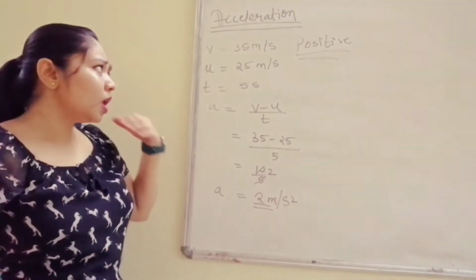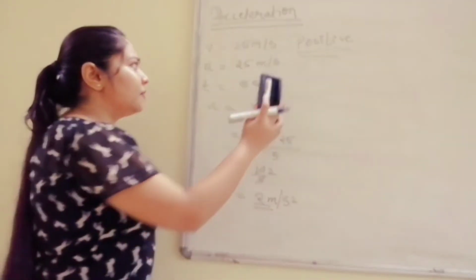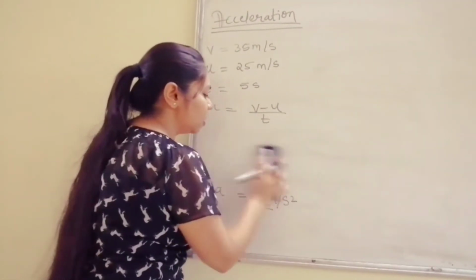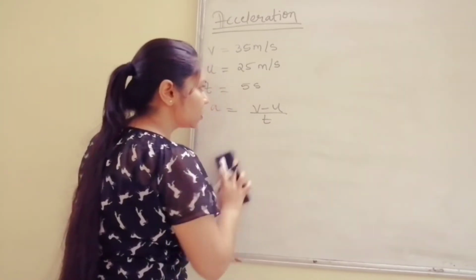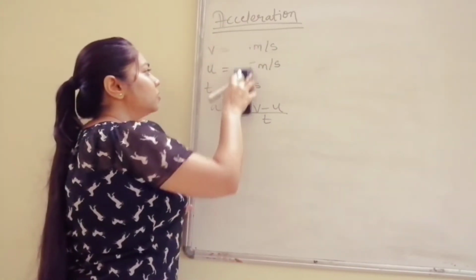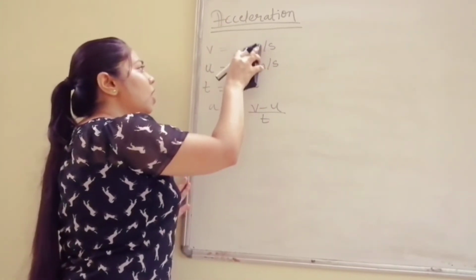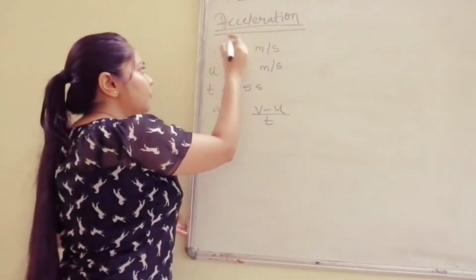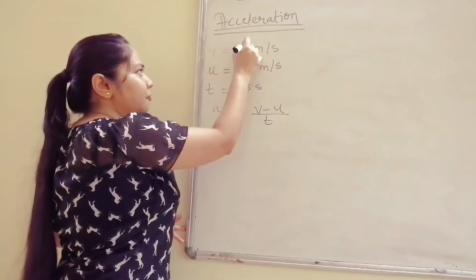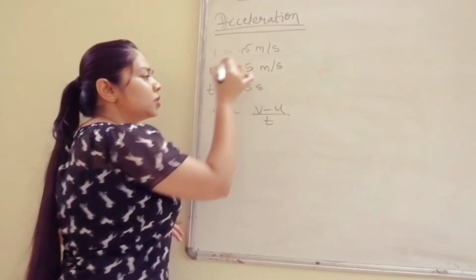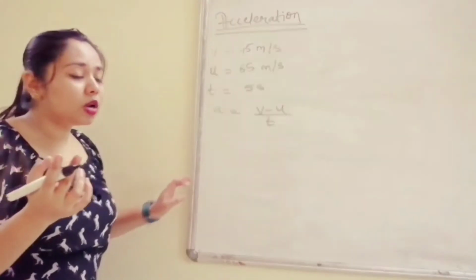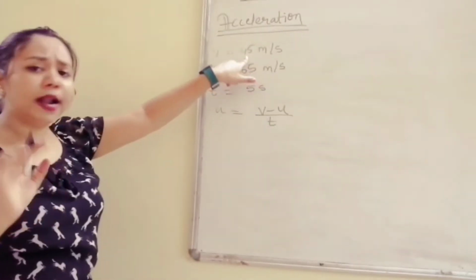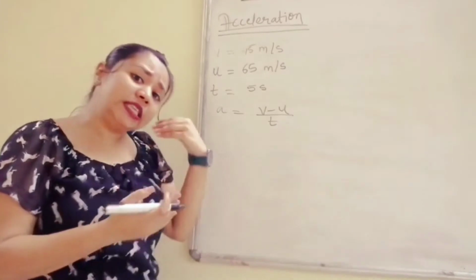Okay. Similarly, what will be negative acceleration? If I take my final velocity as 45 and my initial velocity was 65. Now what is more? Initial is more than the final velocity. See, there is no hard and fast rule that final velocity should always be more.